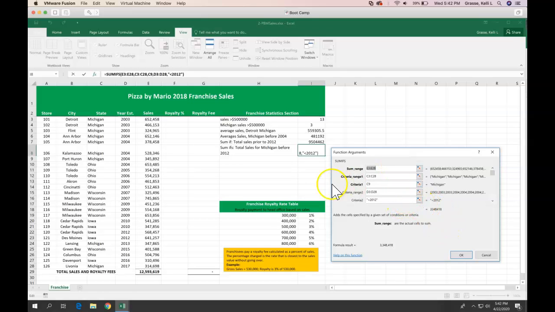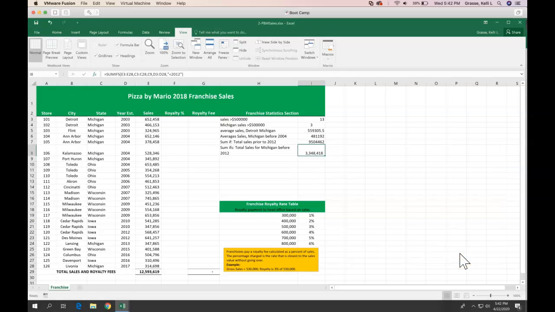SUMIFS meets multiple criteria. So just a couple things again on these. It's helpful if you talk yourself through it. We're looking at the number of sales greater than 500,000. So that's one criteria. Same thing here, Michigan sales greater than 500,000. That's two criteria, Michigan and 500,000. So you had to use the IFS. Going along the same route here, average is only one criteria.